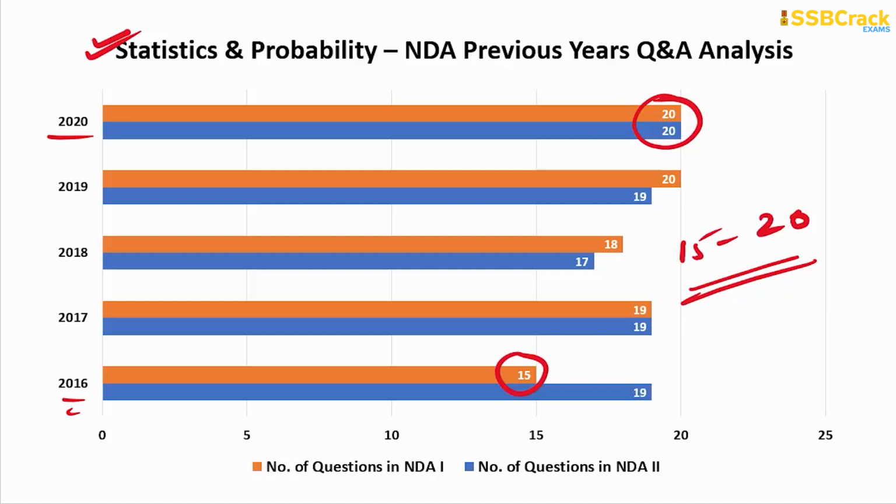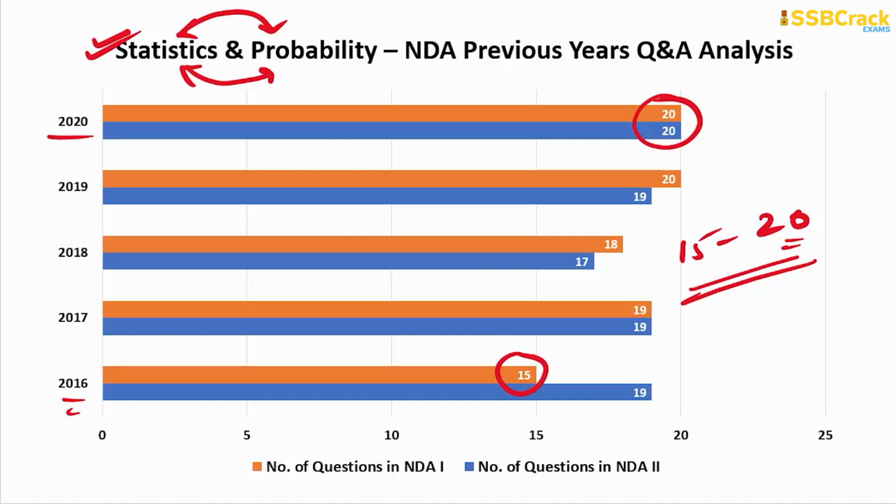And also you understand here that these probability and statistics topics are very important in the sense that sometimes, if you find 8 questions on statistics, there will be 12 questions on probability, so balance 20. Or if you find 8 questions based on probability, there will be 12 questions on statistics. So that is how these two topics balance each other. So you can easily expect 20 questions in your NDA mathematics section in your upcoming NDA written exam also. So you have to strictly prepare these two topics.